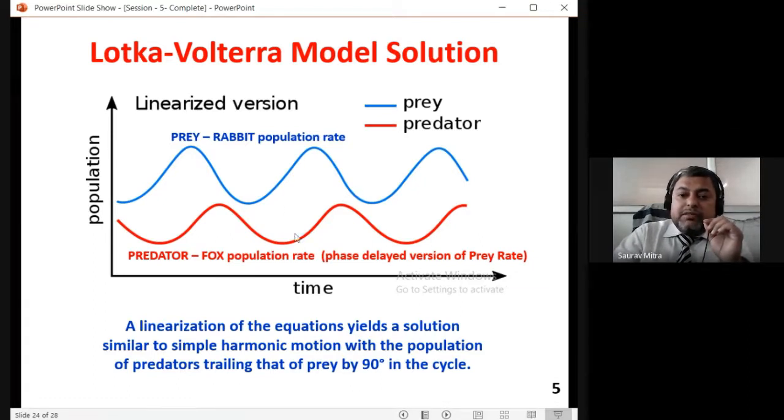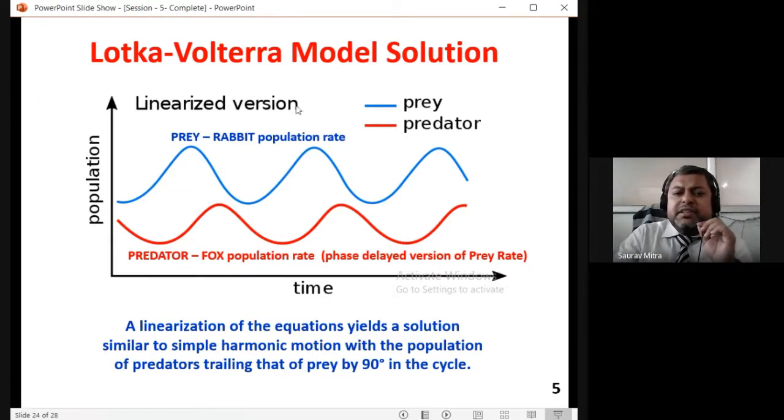So this part, whatever is shown here, that is the rabbit count is increasing and after a certain time the fox count is increasing, that part was given at the starting. Okay, but I could not explain it then. But if you start from the peak of the rabbit count, then after a certain time the peak of the fox count, then the negative peak of the rabbit count, after a certain time the negative peak of the fox count, again the rabbit count is increasing going to the positive peak, and after a delayed time you will find the fox count has also gone to the positive peak. Again too much eating of rabbits reduces the count, coming to the negative peak. After a certain time the fox count is also reducing, coming to the negative peak, and this cycle will keep on going.